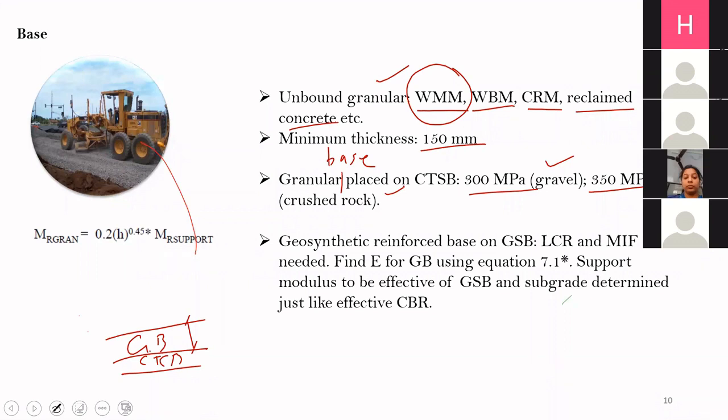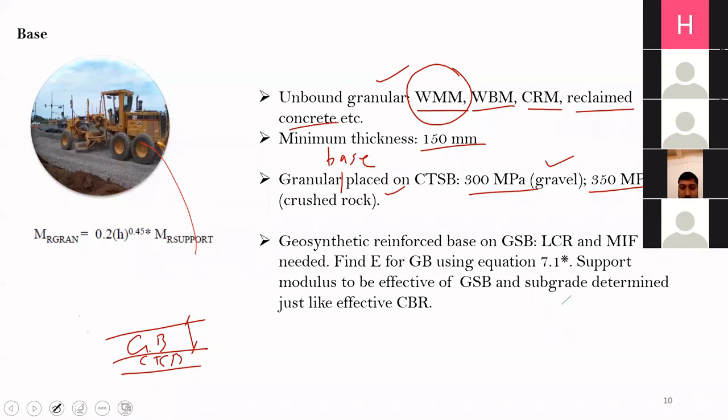Now, what if the granular base is geosynthetic reinforced? So there can be two conditions. One condition is the granular base is geosynthetic reinforced, but the granular subbase is granular in nature. Another case is both the granular base and granular subbase are reinforced with geosynthetic. And the other case is that the granular subbase is reinforced, but the granular base is a plain granular base.